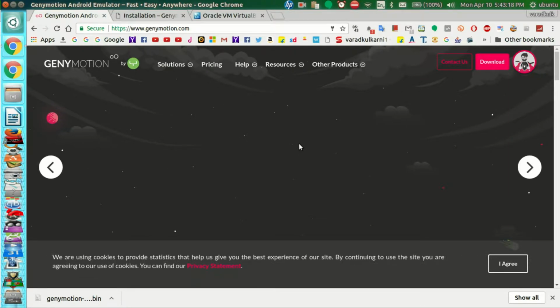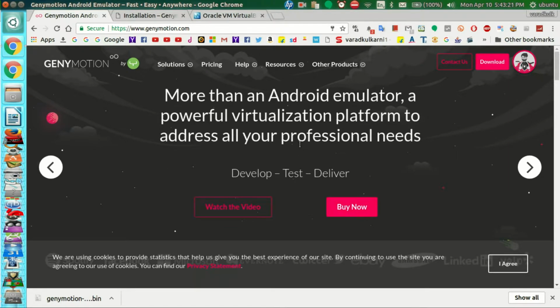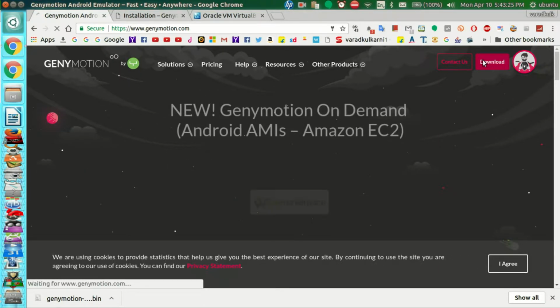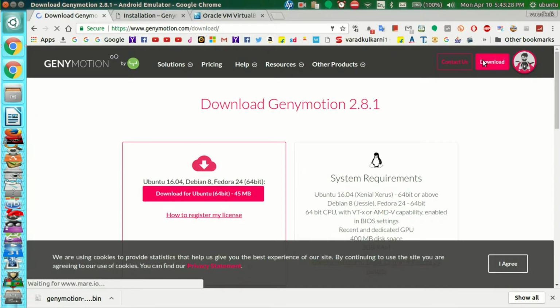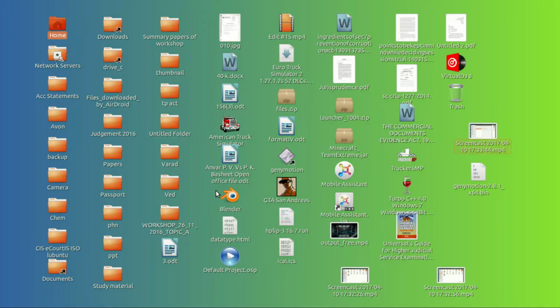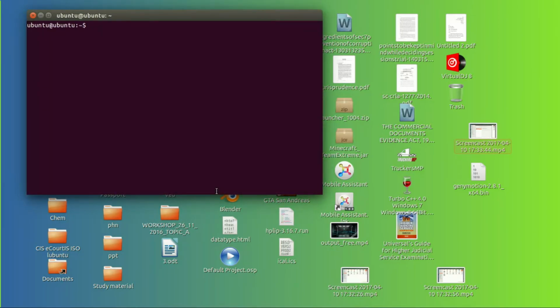After signing up and or logging in, you will get this page. Then click download, the top right side. Then it will directly take you to a page on which it will detect your system, and then as per the system you will get which version you need to download.